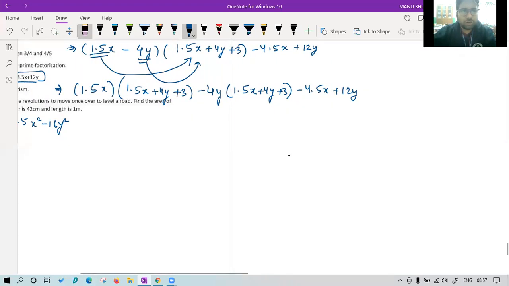So class, tell me what is the first value that we will get? 1.5 into 1.5 will get you what? Confirm this thing. 1.5x into 1.5x is what?